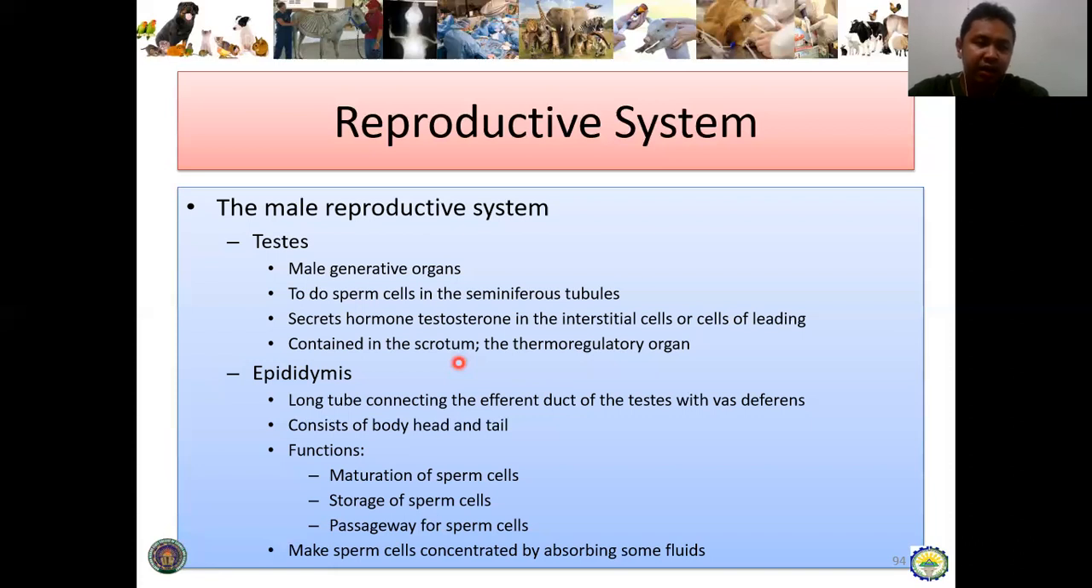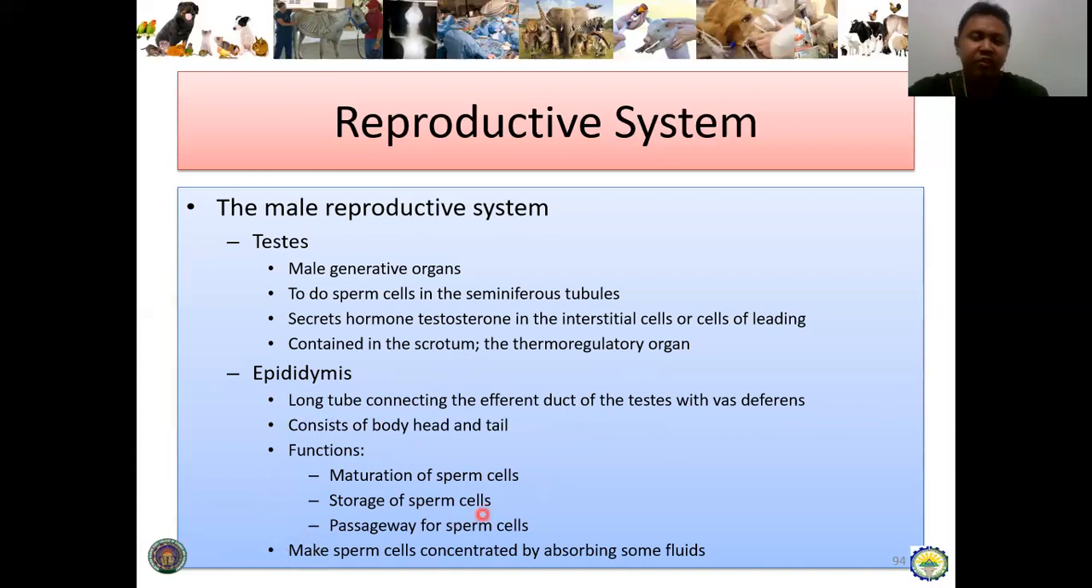It's because it is just below the normal body temperature of their own body. Next, the epididymis. This is the long tube connecting the efferent duct of the testes with the vas deferens, and it consists of the body, head, and tail. So the function: maturation of sperm cells, and also storage of sperm cells and a passageway for sperm cells.